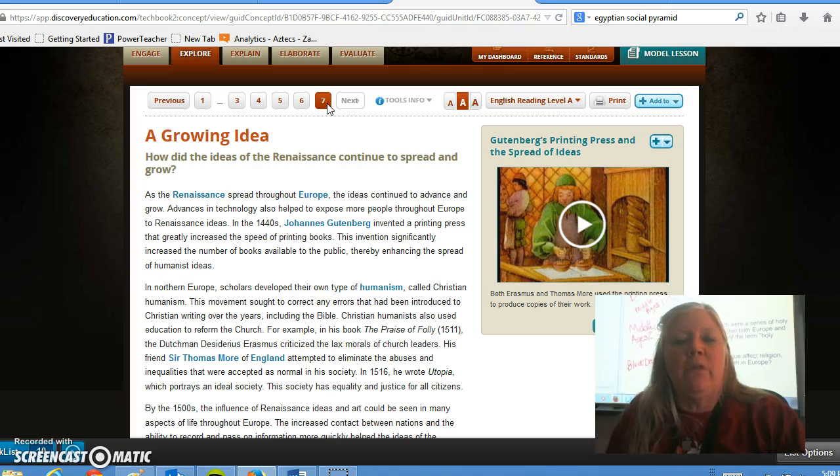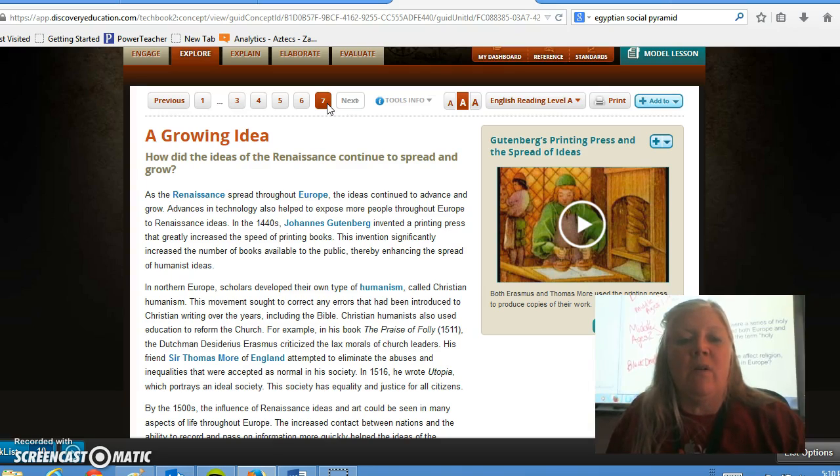As the Renaissance spread through Europe, the ideas continued to advance and grow. Advances in technology also helped to expose more people throughout Europe to Renaissance ideas. In the 1440s, Johannes Gutenberg invented a printing press that greatly influenced the speed of printing books. This invention significantly increased the number of books available to the public, thereby enhancing the spread of humanist ideas.